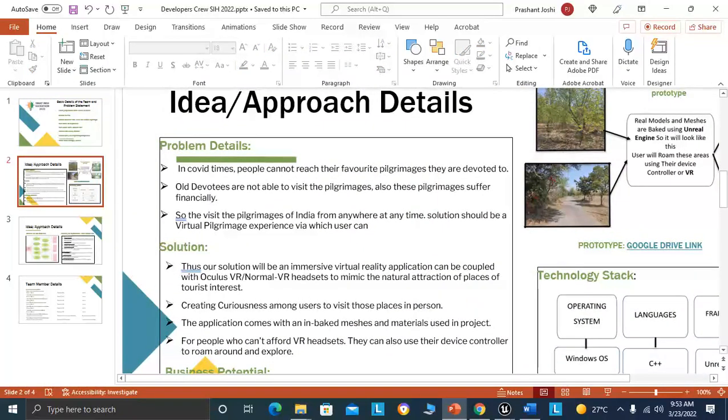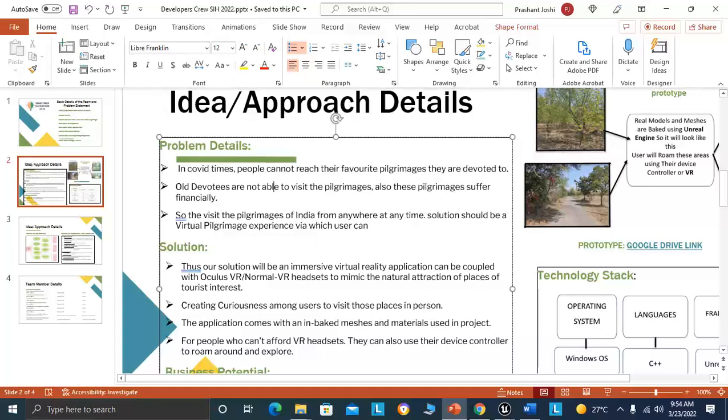In COVID times, people could not reach the pilgrimages they are devoted to. Devotees were not able to visit these pilgrimages, and these pilgrimages also suffer financially. It also helps foreigners who want to research historical places in India and all these ancient pilgrimages. This will create curiosity among them to visit these places in person. It is also great for those who want to collect information about the places and visit them using a VR headset.